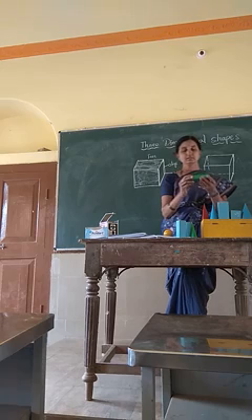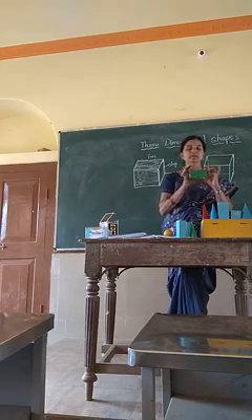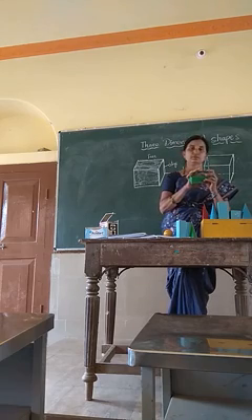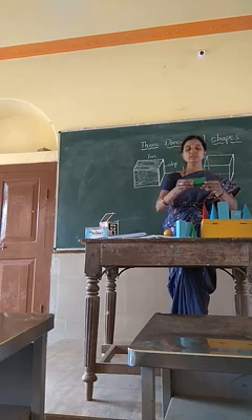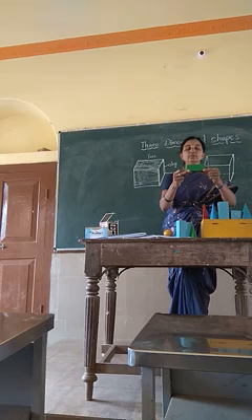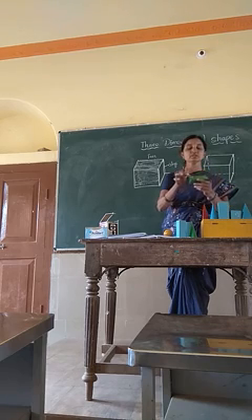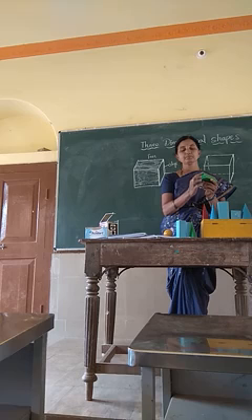Prism. A prism has 1, 2, 3 rectangular shapes. The faces are rectangular and the bases are triangular. So this is a geometrical solid figure having rectangular faces and triangular bases.